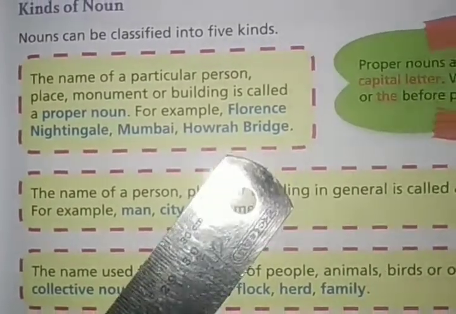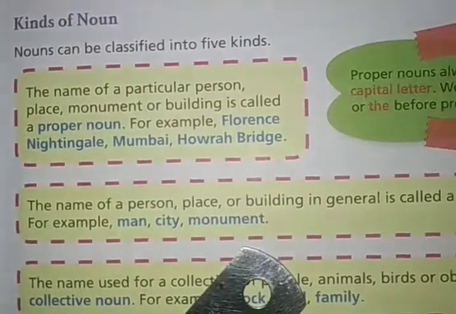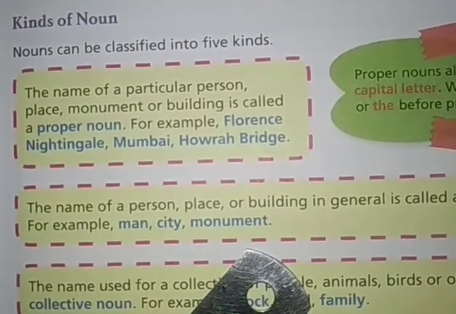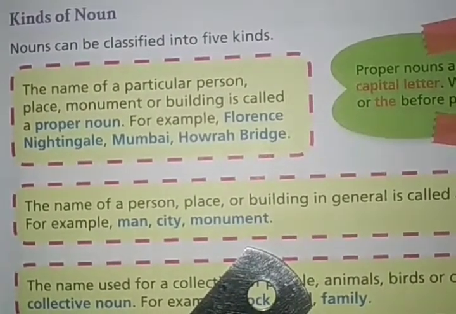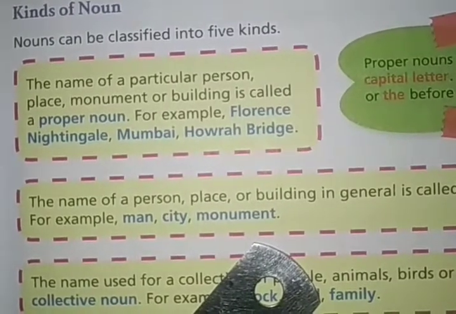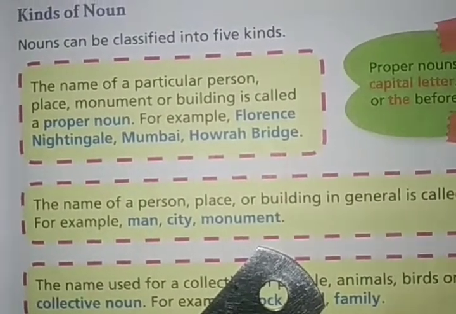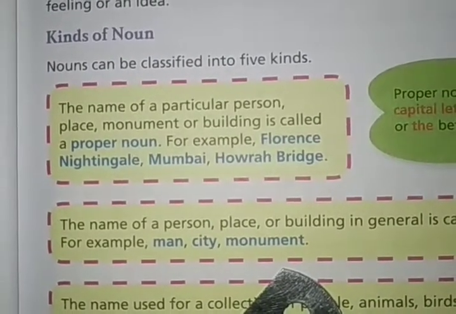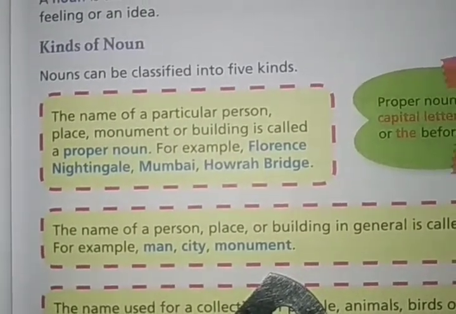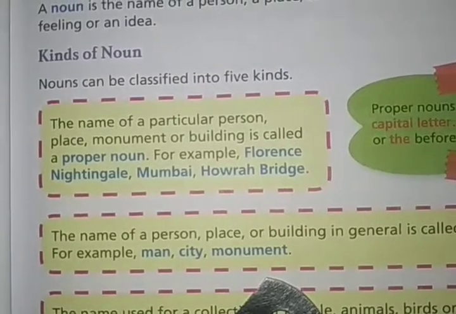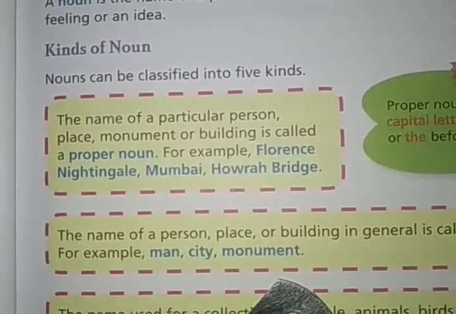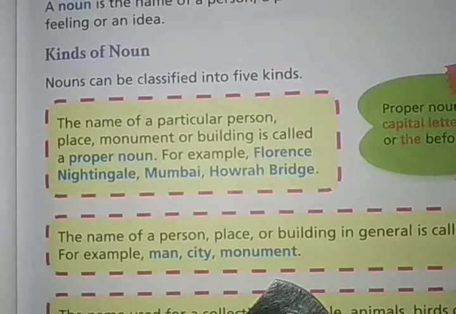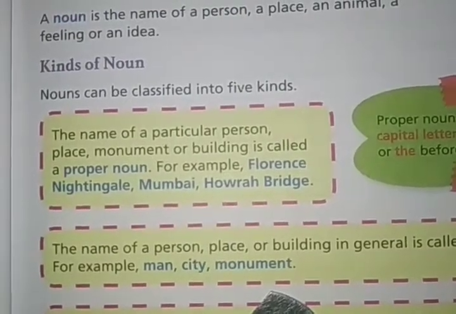For more examples, you can say like when we say that Raj is a good boy, then we are talking about a particular boy whose name is Raj, right? And when we say Kolkata, so then it's a name of a particular place, right? So these names, these are the names of a particular person, place, animal or thing. Then it will become a proper noun.